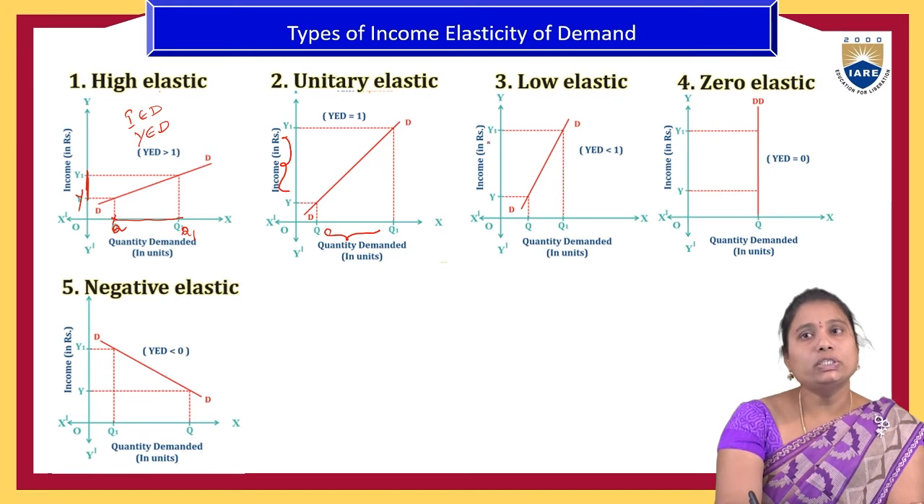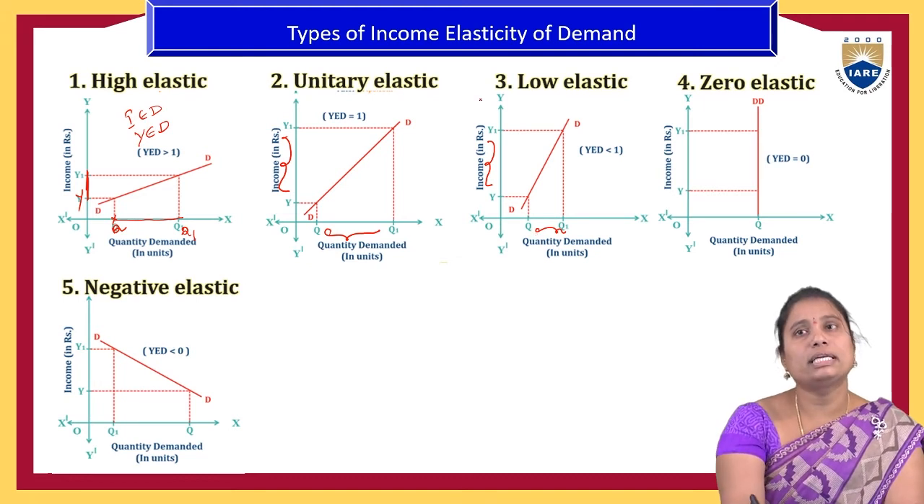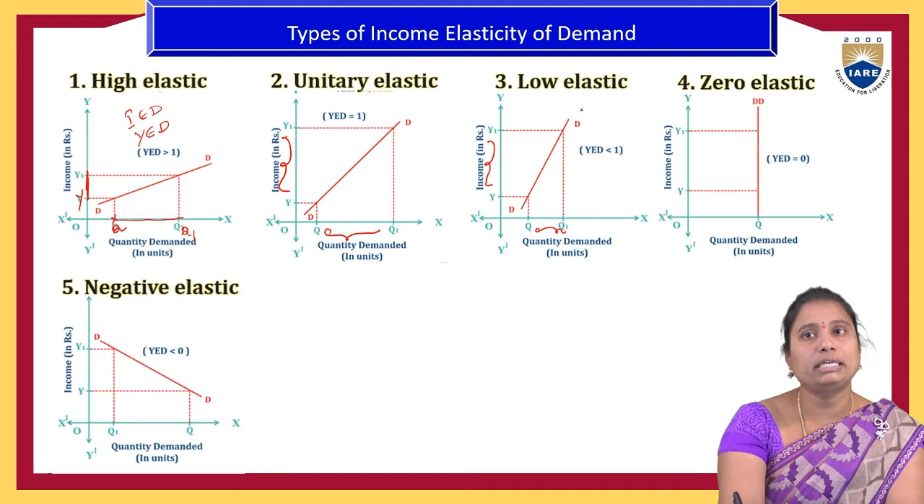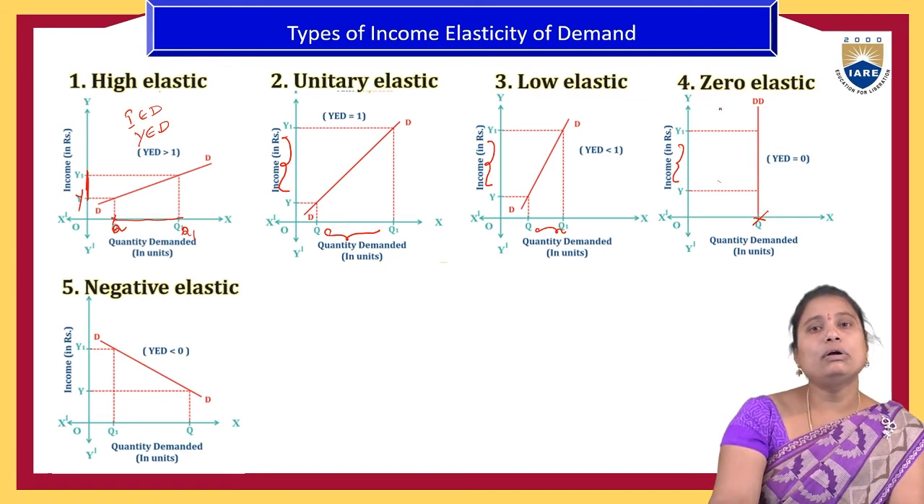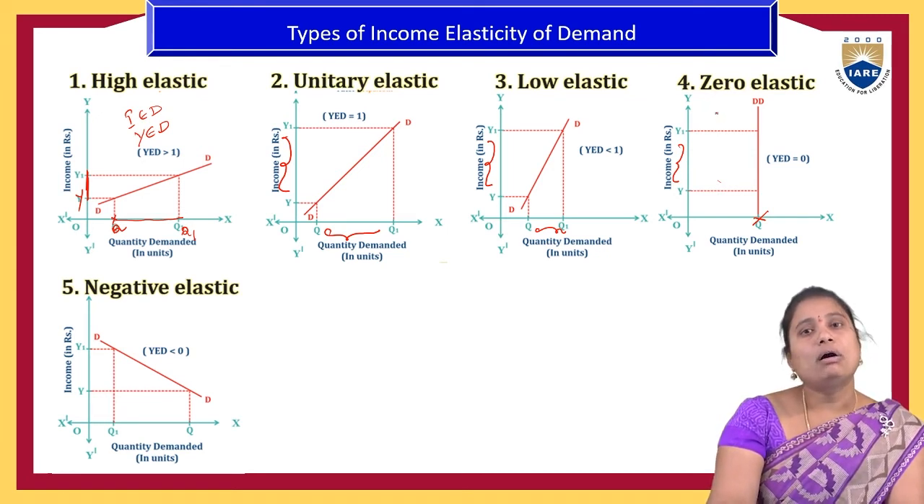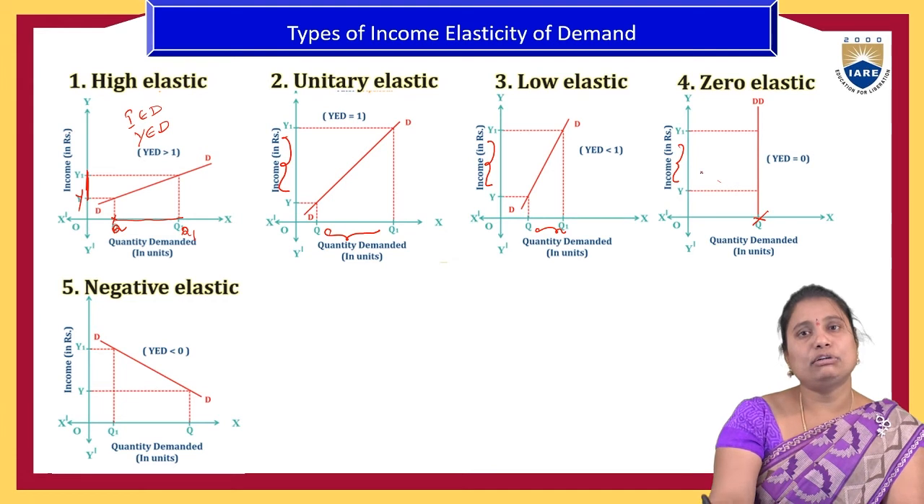Then if the change in income is less than the change in the quantity demanded of a product, that is relatively inelastic. That is low elasticity of demand. And zero elasticity means that even if there is a change in the income, there is no change in the quantity demanded of a product. Then it is called zero elasticity of demand, or perfectly inelastic demand.